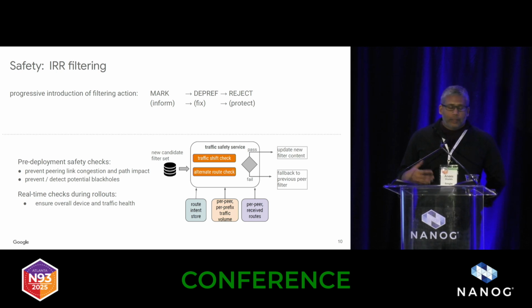And the alternate route check, of course, does what you'd expect. It makes sure that we have an alternate path to reach a prefix if it's deemed invalid in the prefix list. And if the checks both pass, we go ahead and update the new filter content and roll it out to the network in the next rollout period. And if they fail, we fall back to the previous filter for that specific peer. So for each peer that doesn't pass the safety check, we'll use the previous version, and then we'll create a ticket and try to communicate with the peer and see if we can get it fixed. So this is the safety check approach that we've taken.